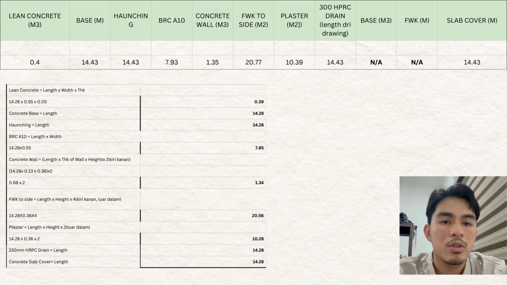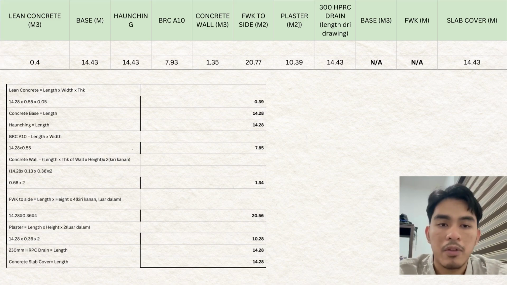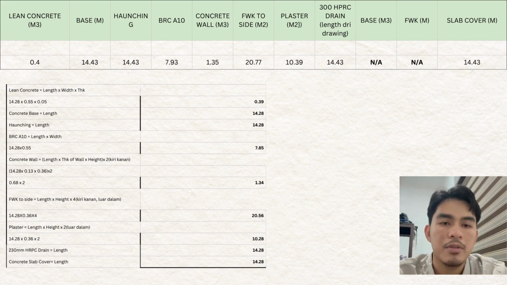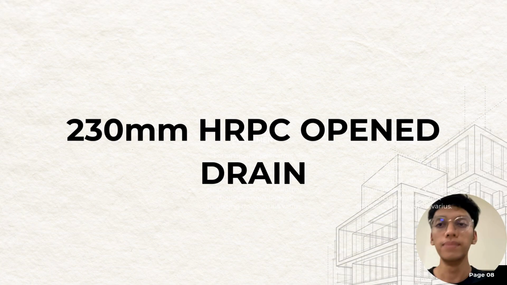Then we have a 230 mm HRPC drain, which is where we lay the drain. For this one, it is in meter and it follows the length of the drainage like how we calculated before. So it follows 14.28. The same with concrete subcover, where we put the cover on the drain, because this is a 230 mm cover drain. So it also follows the length of the drainage. So it will be 14.28.